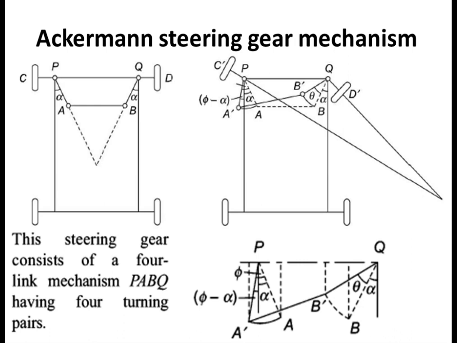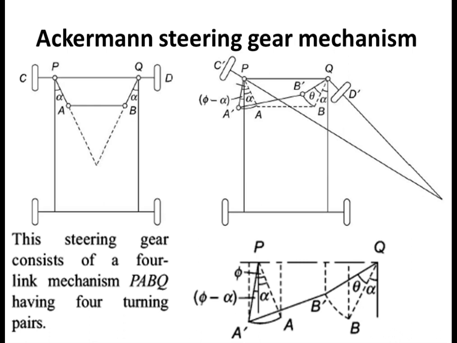Now when the vehicle takes a turn, what will happen? In the second figure you can see QD in the initial position; now D moves to D dash, so it is inclined, and to take a common point at the center, C moves to C dash. You can see the change in the linkages. B moves to B dash, then A moves to A dash.